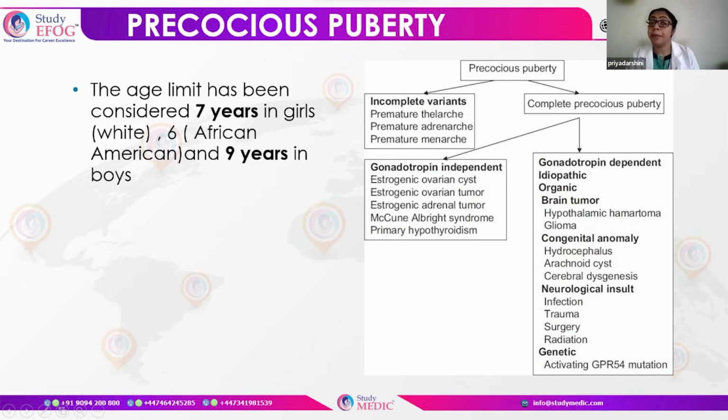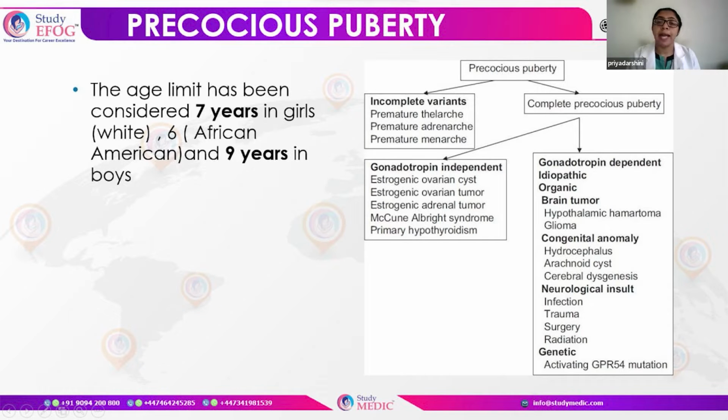Now, what do you mean by precocious puberty? Precocious puberty means the girl or the boy has attained puberty before the expected age. The age limit is considered as 7 years in white girls, 6 in African American girls, and 9 years in boys. Anything before this is considered precocious puberty. Now, this can be an incomplete variant or a complete precocious puberty.